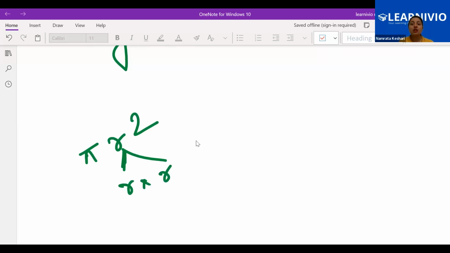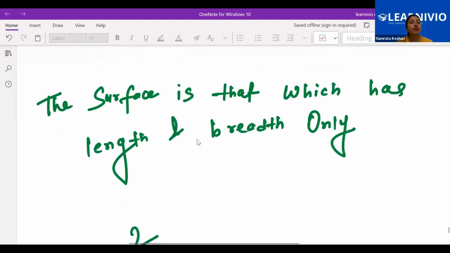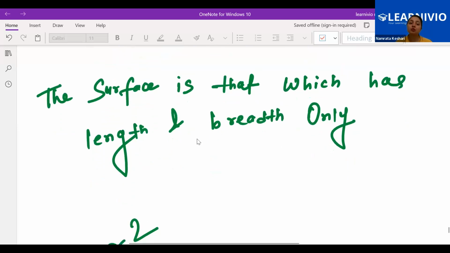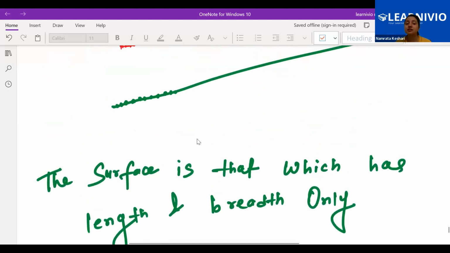So there also we are doing the multiplication. The way we multiply length into breadth in a rectangle, and side into side in a square, similarly we do the multiplication for a circle also. So when I'm saying surface, it is having two dimensions, length and breadth.